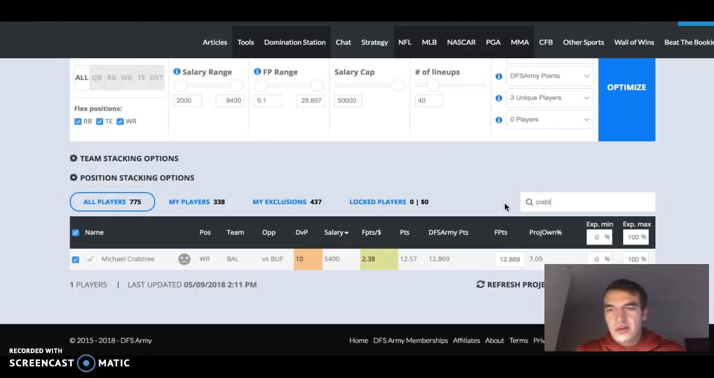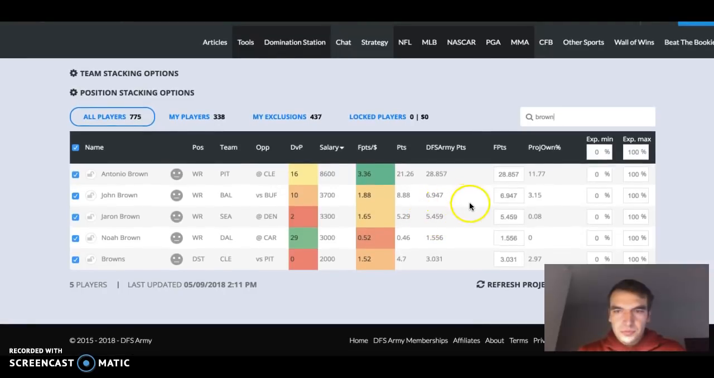receiving mates. So you have Crabtree, who we expect to have a 7% ownership at 5,400, and then Sheriff John Brown, who we have at a 3% ownership at 3,700. So again, Millie Maker, we need these people that are going to be low owned, that have a good shot at helping you take down the million.